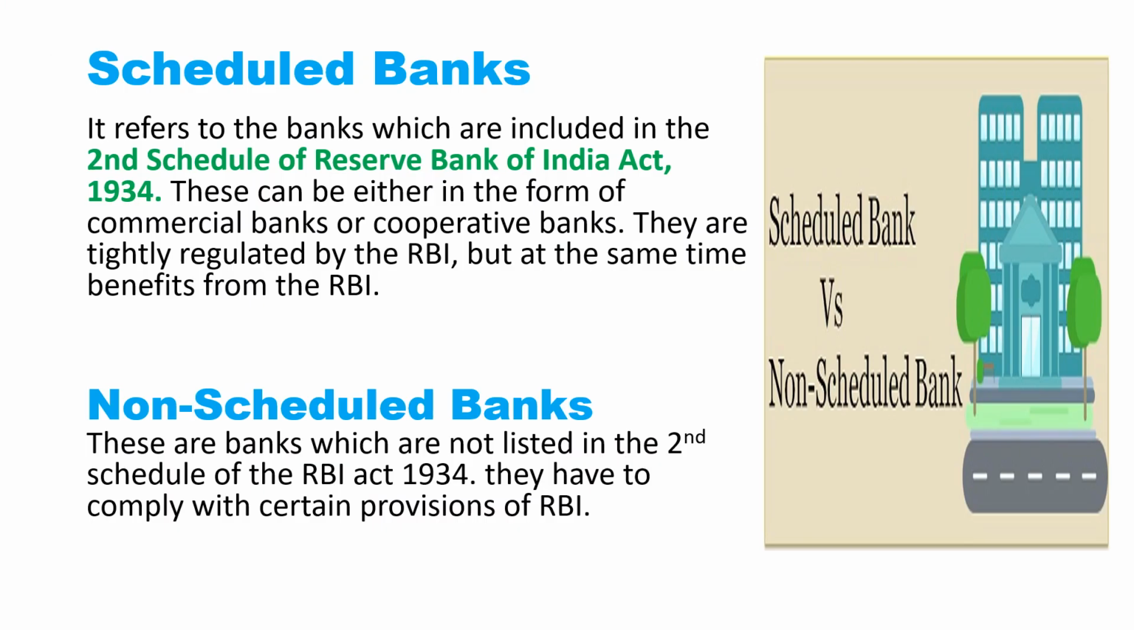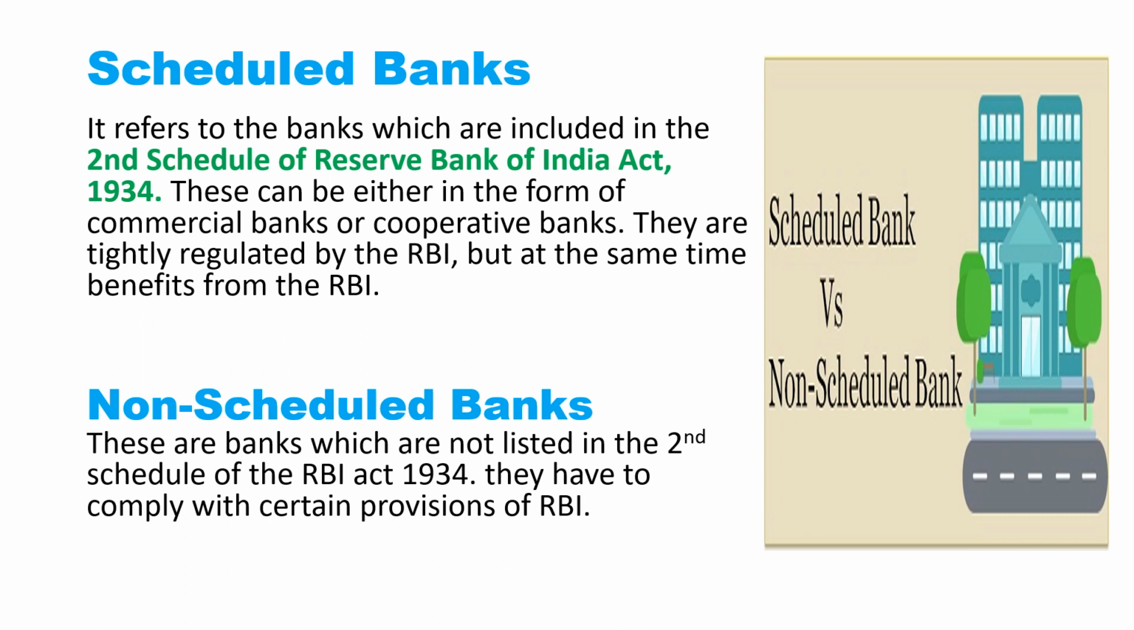In the next slide, see scheduled banks. Scheduled bank means the name of that bank is scheduled in the second schedule of the Reserve Bank of India Act 1934. For that we call scheduled bank. That means the name of a bank must be there in the second schedule of the Reserve Bank of India Act 1934. For that kind of bank we call scheduled bank, and these can be either in the form of commercial bank or cooperative banks in any form, and they are tightly regulated by the RBI.